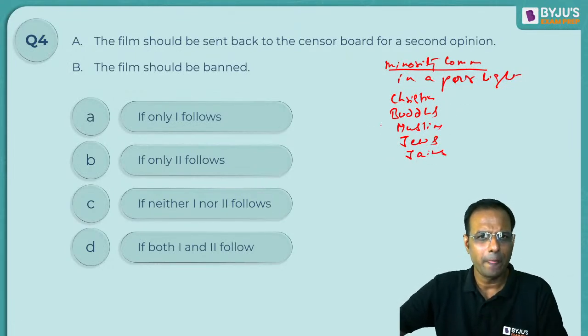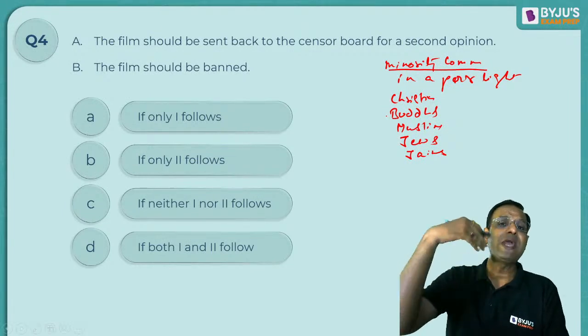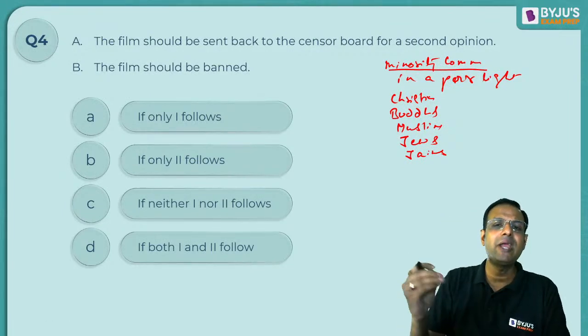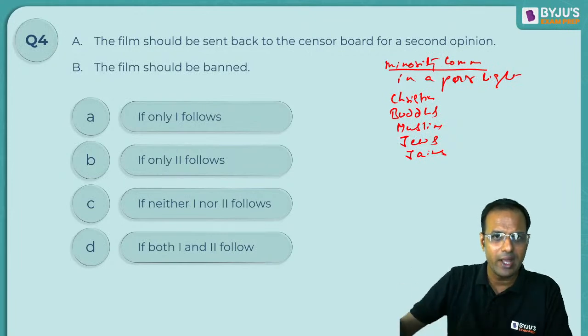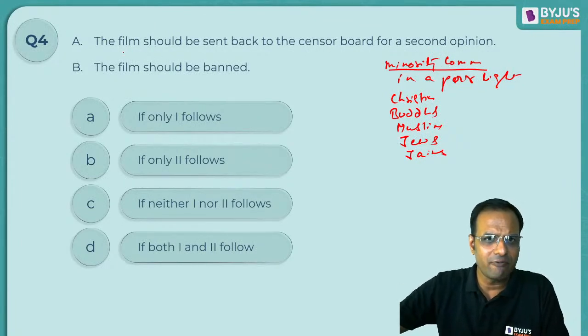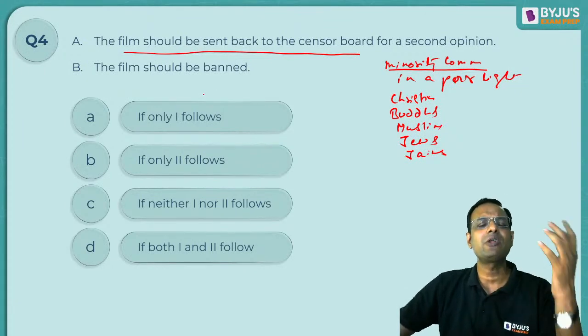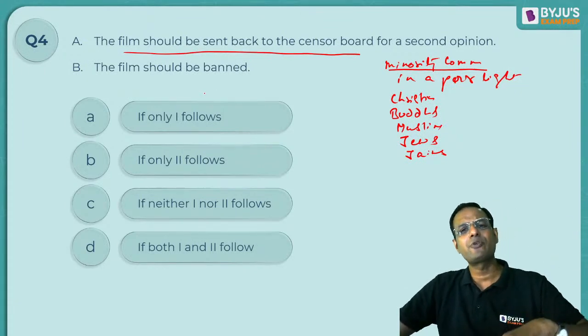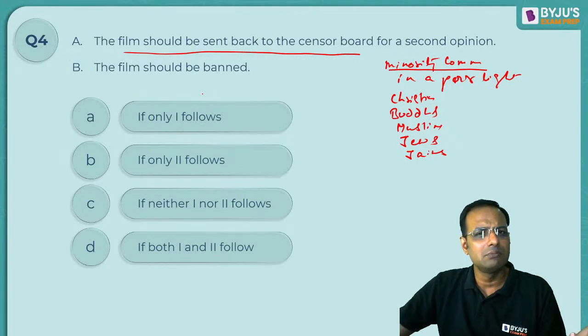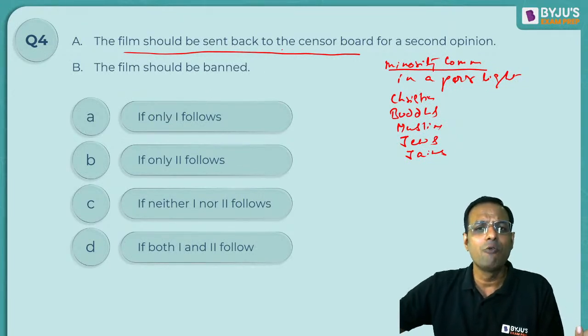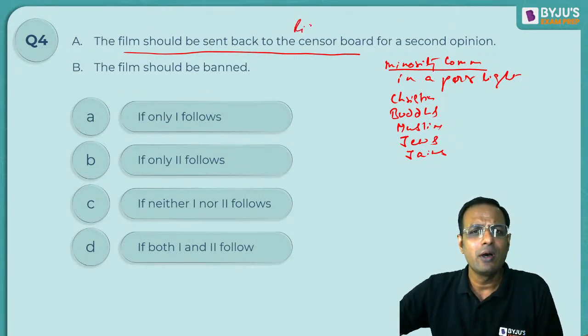Number one, when you make a film, the film is made with an intent. So if you are sending the film back to the censor board, then what happens to the director of the film or the entire production crew, and what happens to your right to expression?